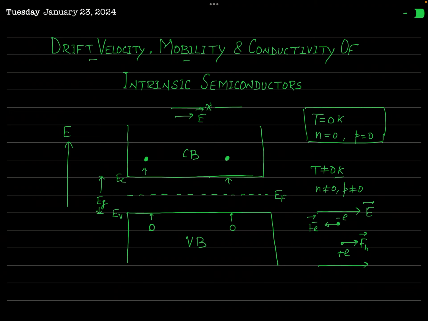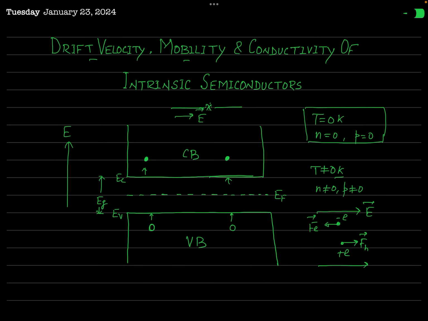In absence of electric field, there will be no drifting motion, only random motion, and we cannot talk about drift velocity. Although I have explained everything, for your convenience I have written these things here, and you can note them down in your notebook by pausing the video.